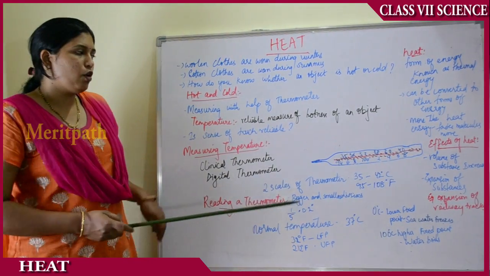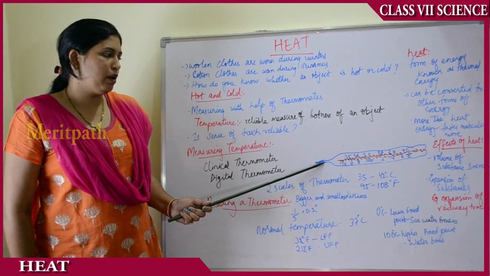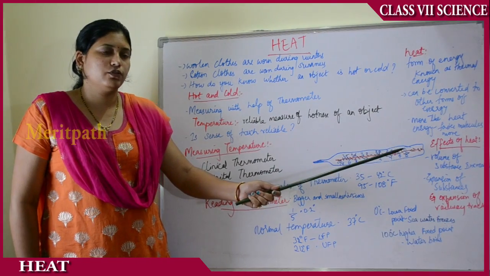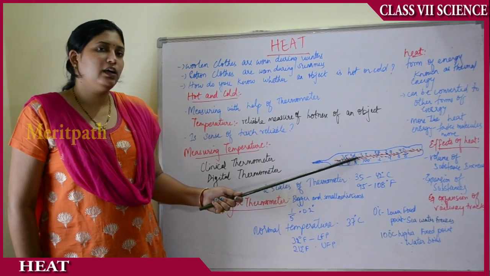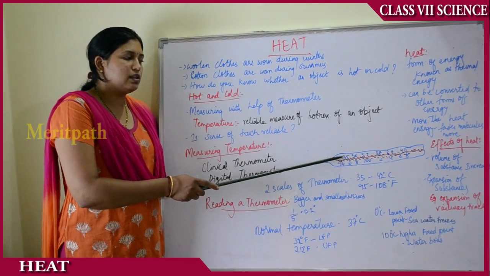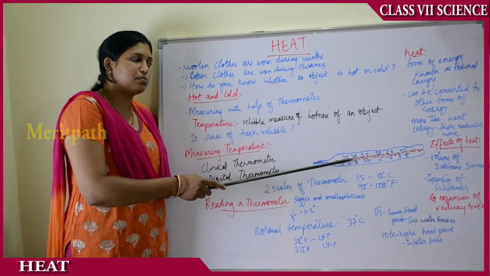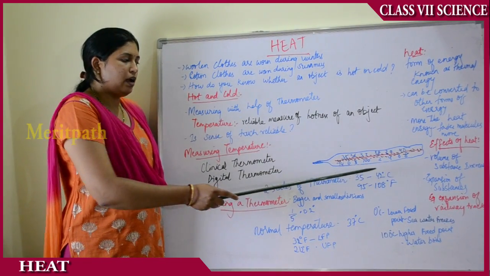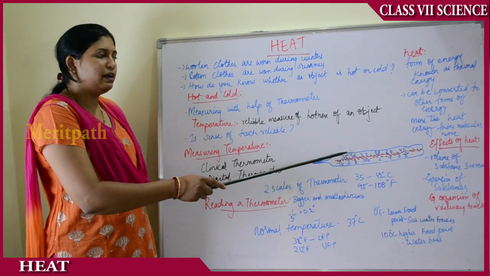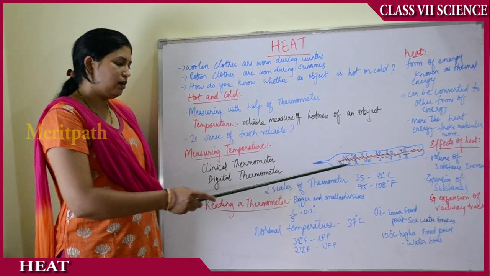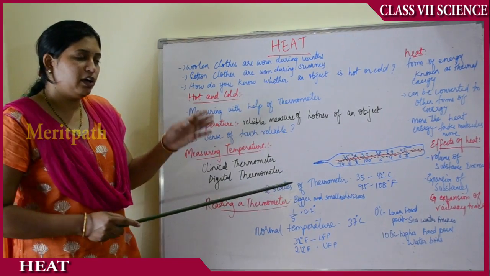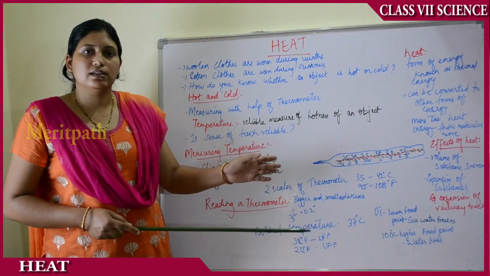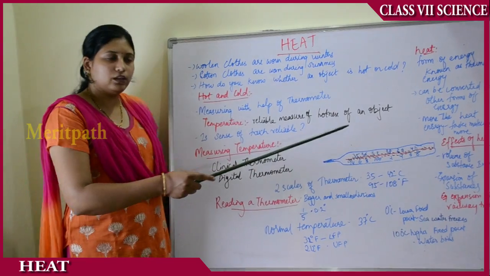The clinical thermometer that we usually see is like this. It has a mercury bulb here and a small kink here, and that kink doesn't allow the mercury to flow to the other parts of the thermometer. Then you have some readings here. One level of readings is measured in degrees centigrade, and one level is measured in degrees Fahrenheit. In India, we always follow degrees centigrade. This is a normal clinical thermometer. It is made of glass, it has a mercury bulb here, and here there is a kink-like structure which doesn't allow mercury to fall back down the thermometer.